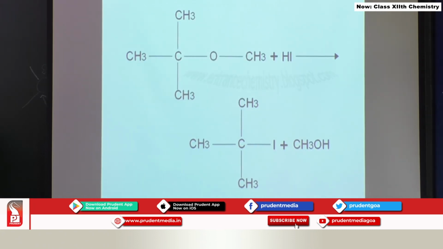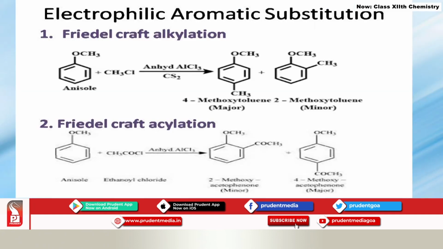If you take this category of bulkier ethers, like this tertiary butyl methyl ether, and you treat this compound with HI, you will find that I always goes to the bulkier group, and then the other part goes and forms alcohol. We now take the examples of electrophilic aromatic substitution. The OR group on the benzene ring is an electron donating group, it is an activating group, therefore it is going to direct the incoming electrophile at the ortho and para positions.